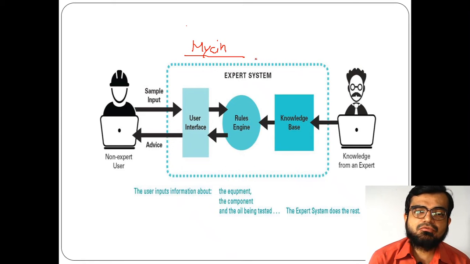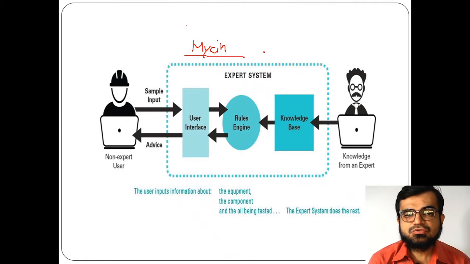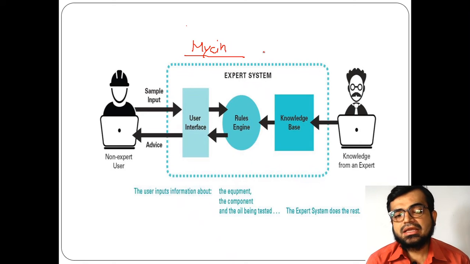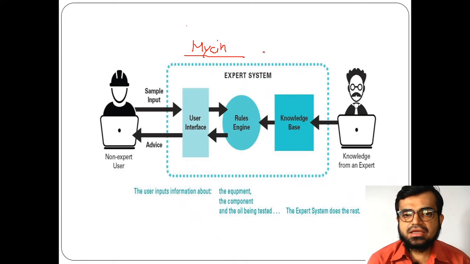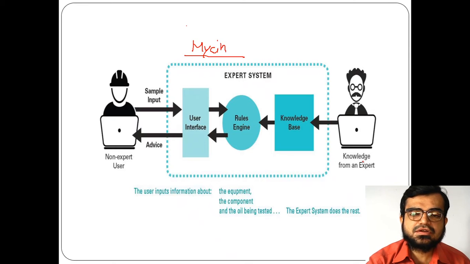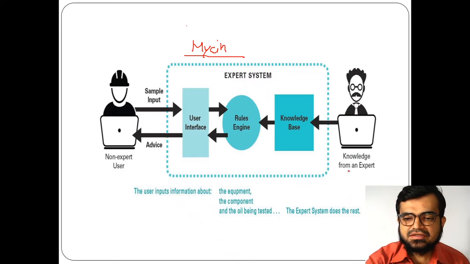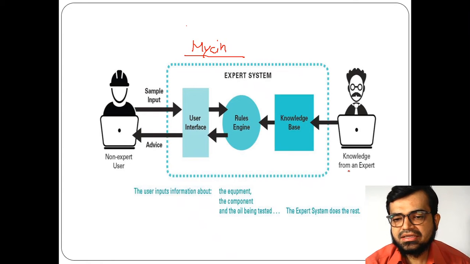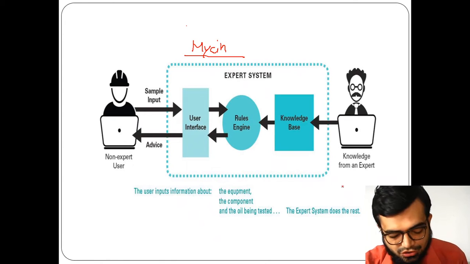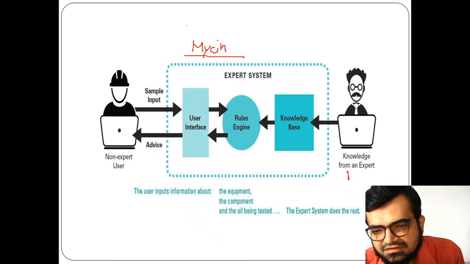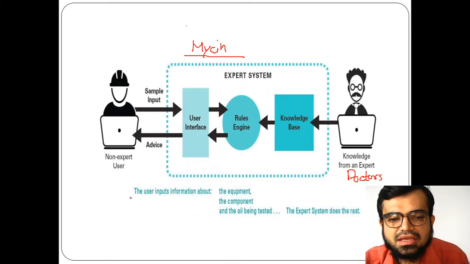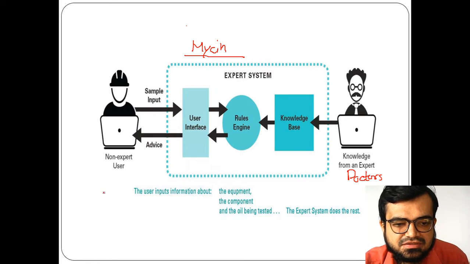Mycin was an expert system developed for medical purposes. Here I'm considering the knowledge from an expert. The expert in the medical field you can take as a doctor, in fact a group of doctors, and the non-expert user means a patient.